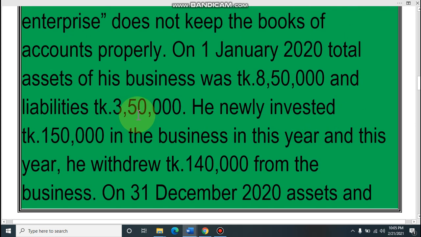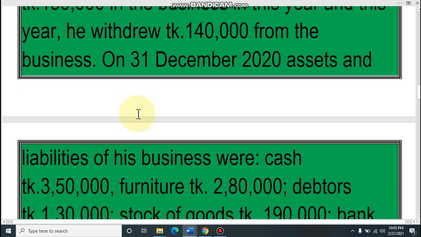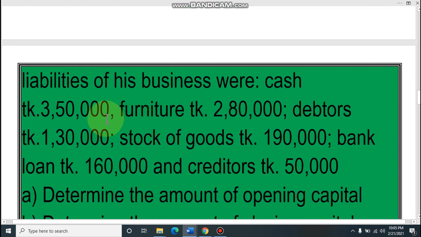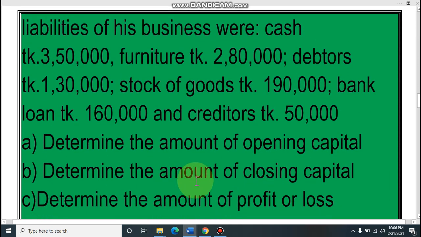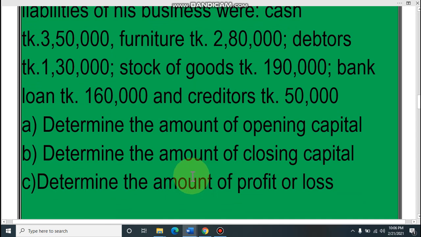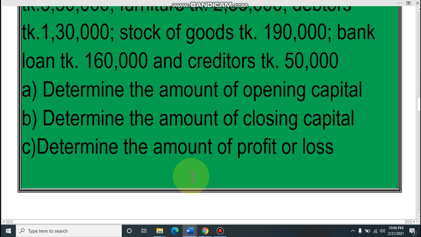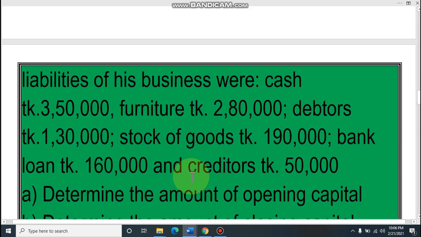And on 31st December 2020, the assets and liabilities of his business were: cash 3,50,000, furniture 2,80,000, debtors 1,30,000, stock of goods 1,90,000, bank loan 1,60,000, and creditors taka 50,000. Dear student, we have to determine the amount of opening capital, the amount of closing capital, and the amount of profit or loss. I hope all of you understand the question.